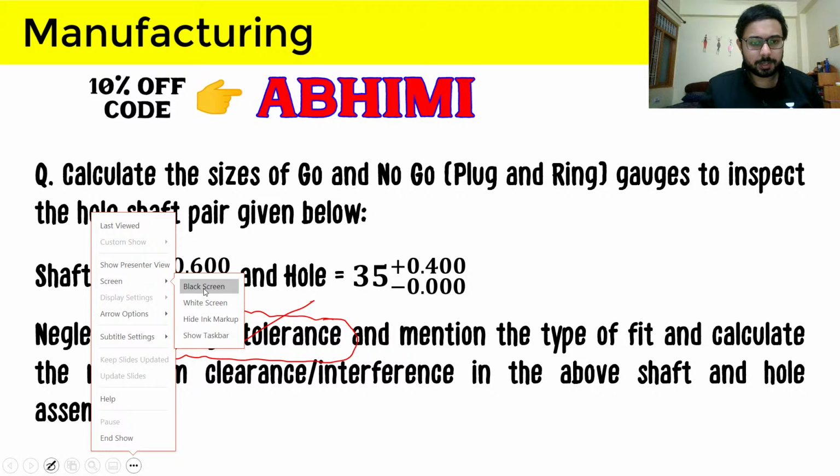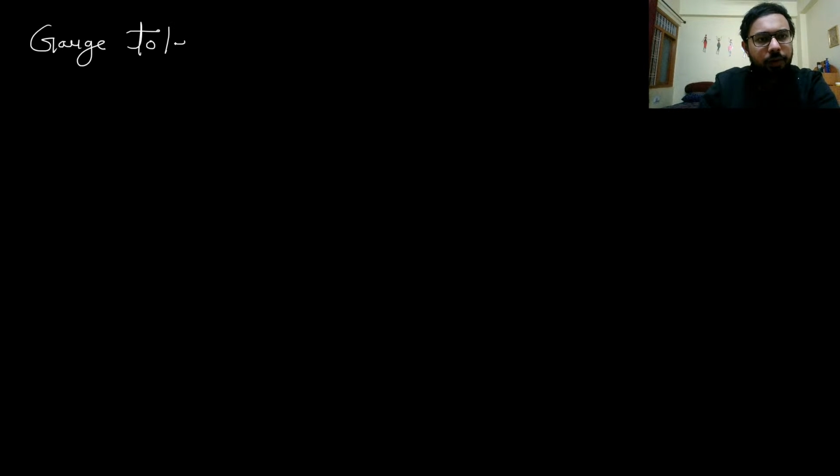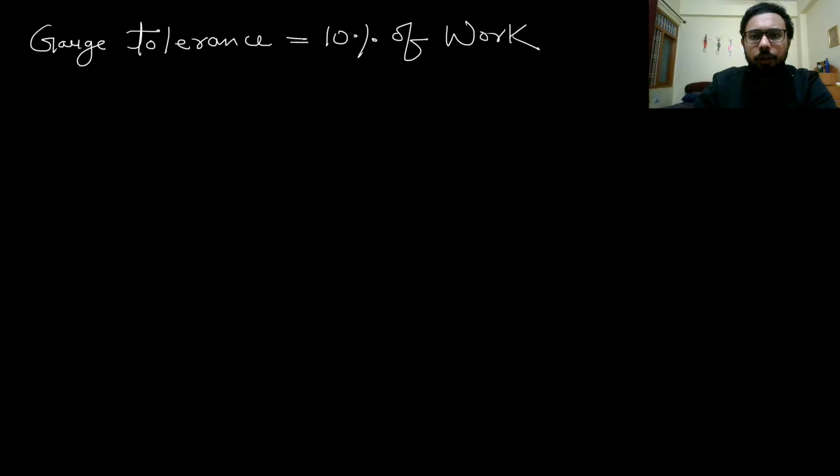So let's do that now in black screen. Let's change the look a bit, and now we will just select a white pen. So let's start doing that. So gauge tolerance will be equal to 10% of work tolerance.